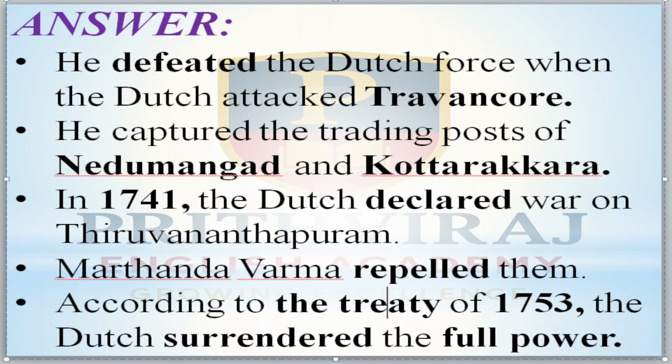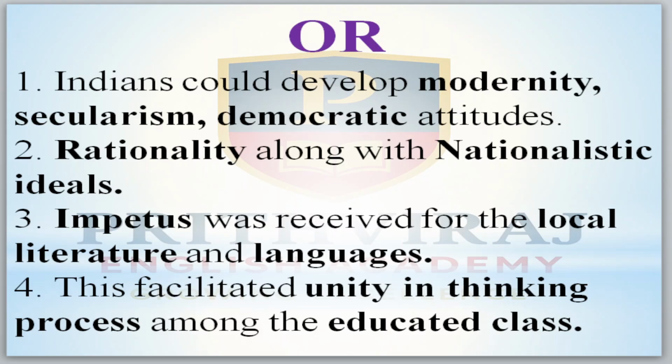What is the impact of British education? Indians could develop modernity, secularism, democratic attitudes, rationality along with nationalistic ideals. Impetus was received for local literature and languages.